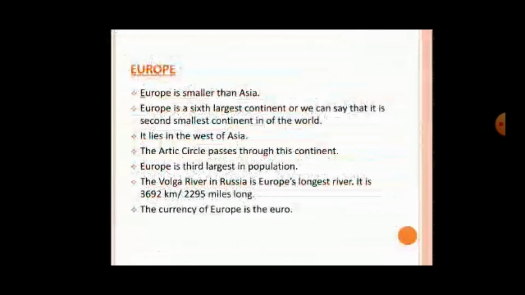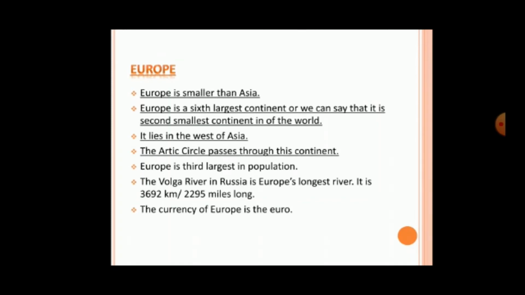Europe. Europe is smaller than Asia. Europe is the sixth largest continent, or we can say that it is the second smallest continent in the world. It lies in the west of Asia. The Arctic Circle passes through this continent. Europe is third largest in population.